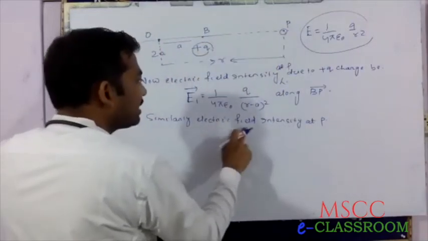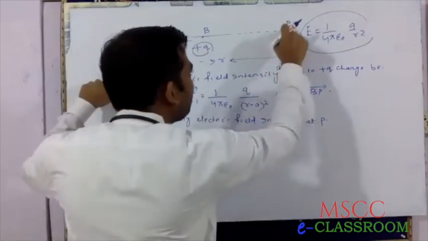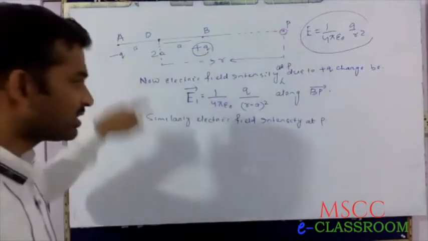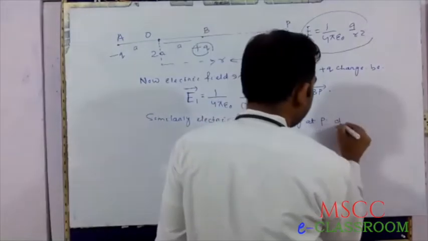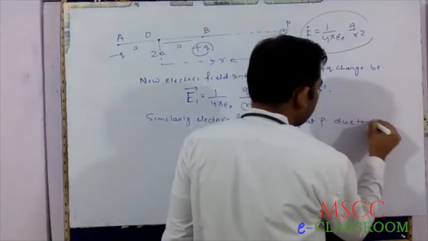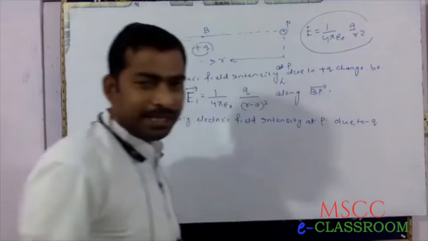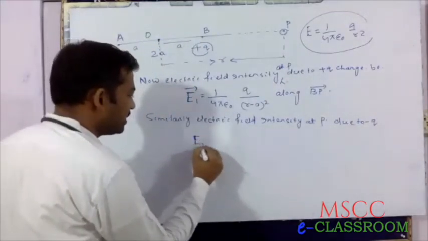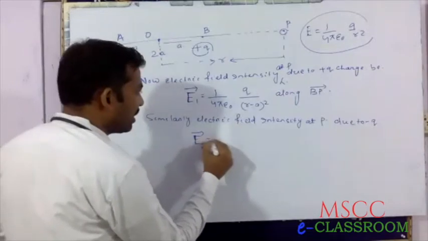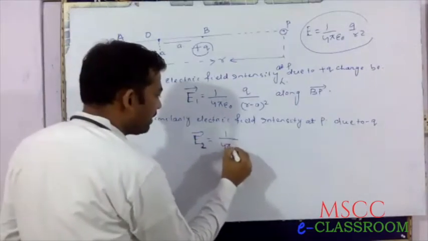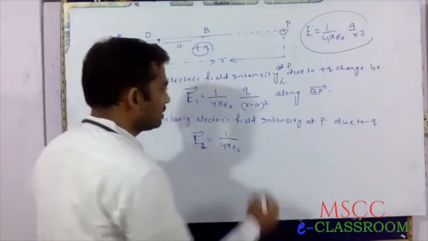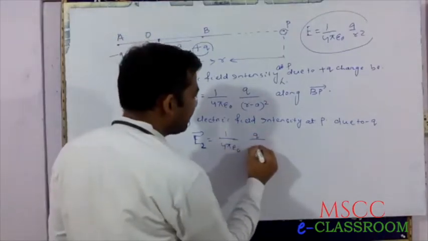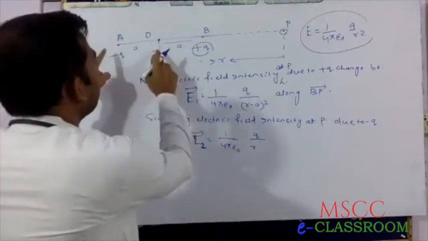Similarly, electric field intensity at point P due to minus q charge B. Suppose this is E2. E2 equals 1 by 4 pi epsilon naught q by,